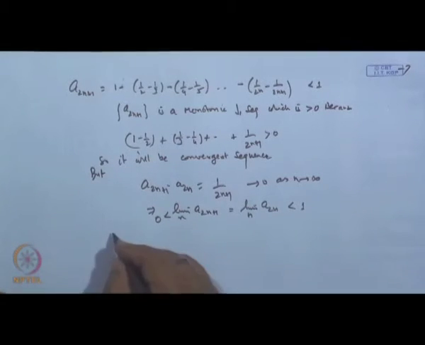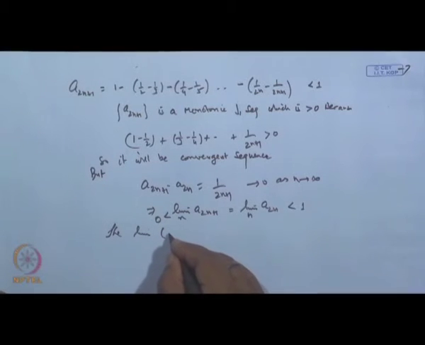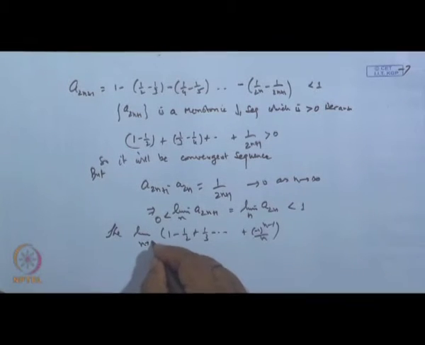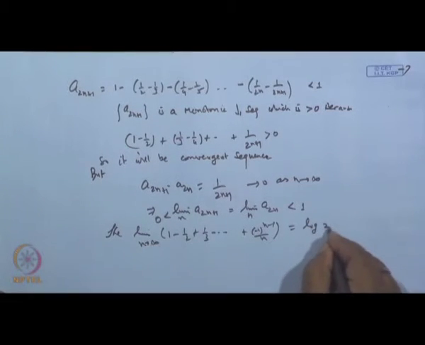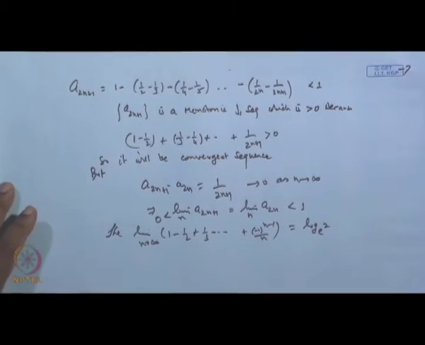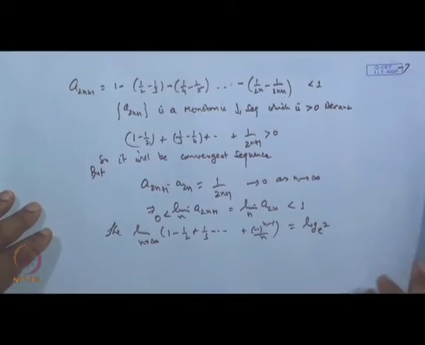The limit of this sequence, 1 minus half plus 1/3 minus and so forth, plus minus 1 to the power n, as n tends to infinity, is denoted by log of 2 to the base e. In fact, it will be proved to be log 2. So, this limit exists. Then that is all.